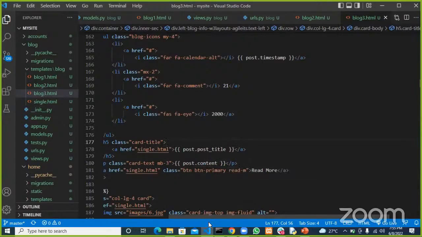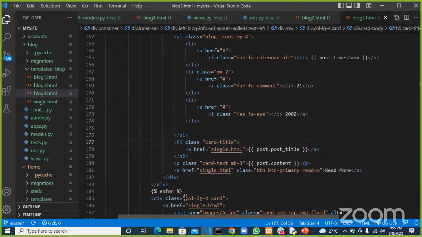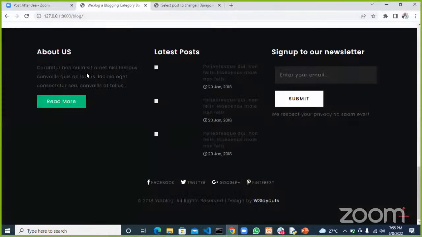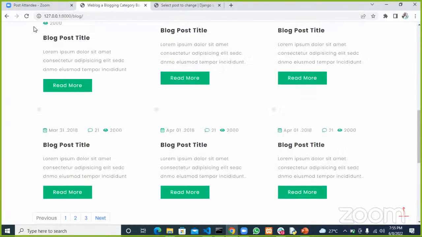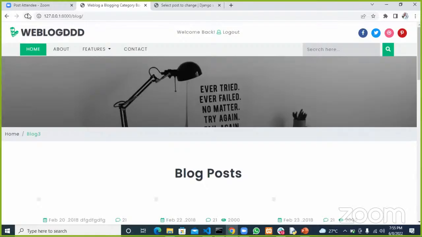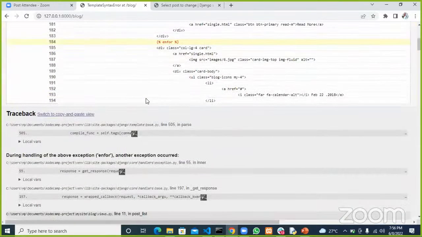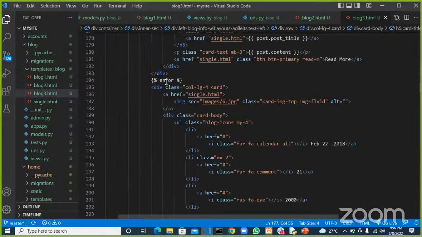So if I go ahead and refresh our page, we should have the rest of this block, but at least the first three posts would actually come from our database. And if I refresh this, I think we are having an error. That's because of a spelling error. Sorry, this should be endfor.